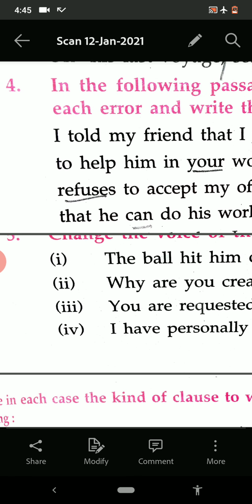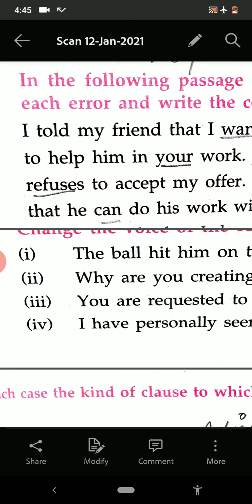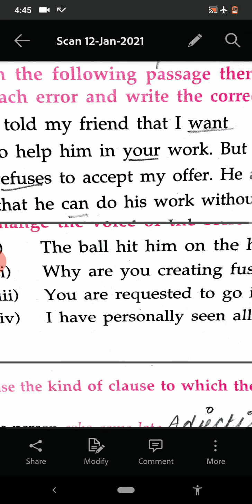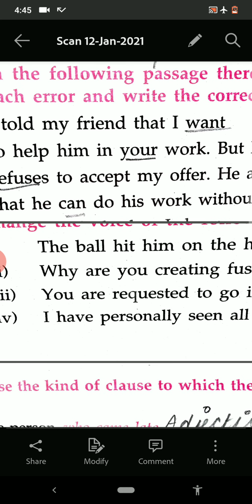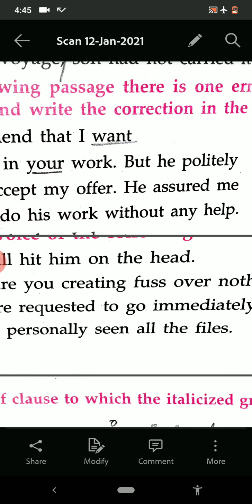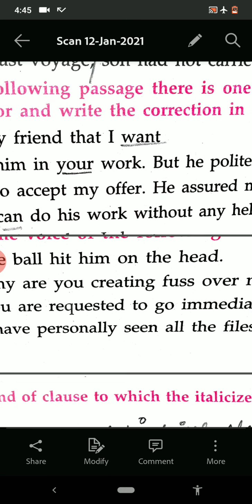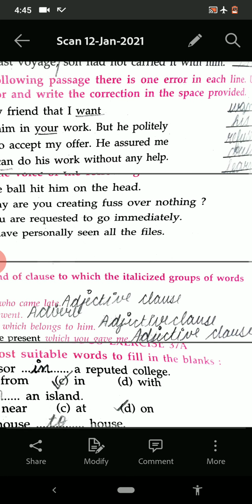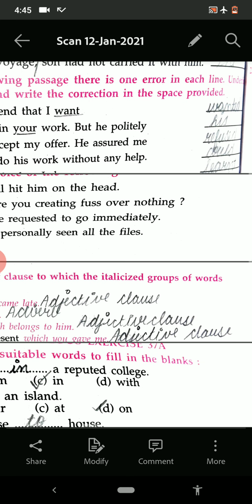I told my friend that I want to help him in your work, but he politely refuses to accept my offer. He assured me that he can do his work without any help. I have done the solution for you. I have underlined the word that is incorrect, and the correction has been written in the space provided.